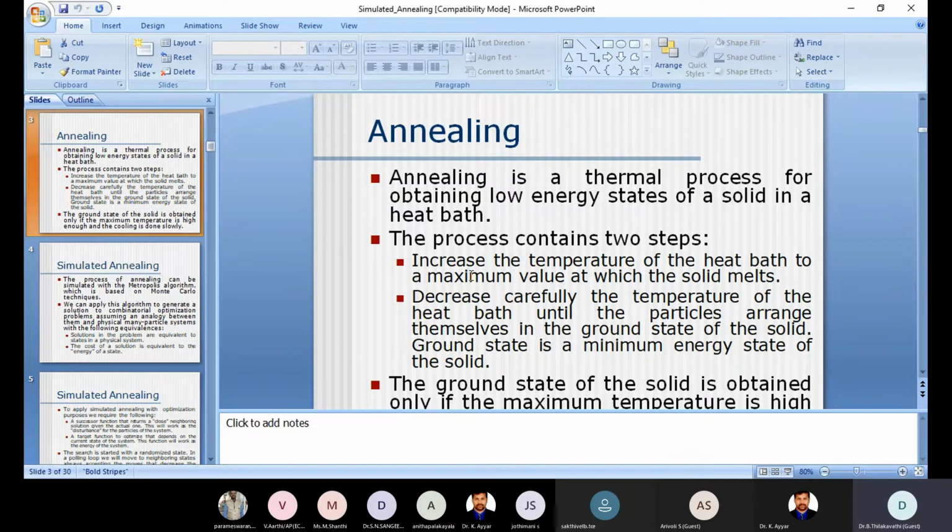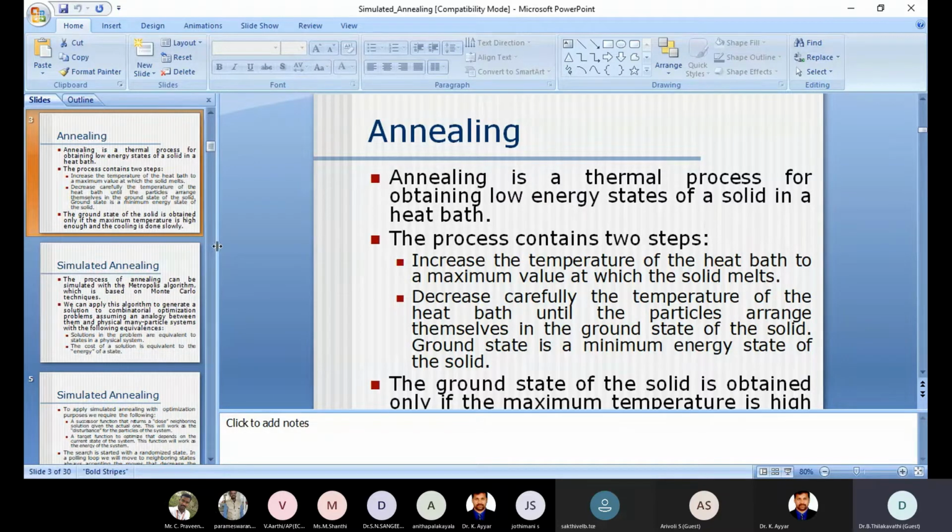So annealing is a thermal process. Basically it is a heating process for obtaining the low energy states of a solid in a heat bath. The example is a metal. The metal is heated to a high temperature. Then after heating, the metal is made to cool down slowly.